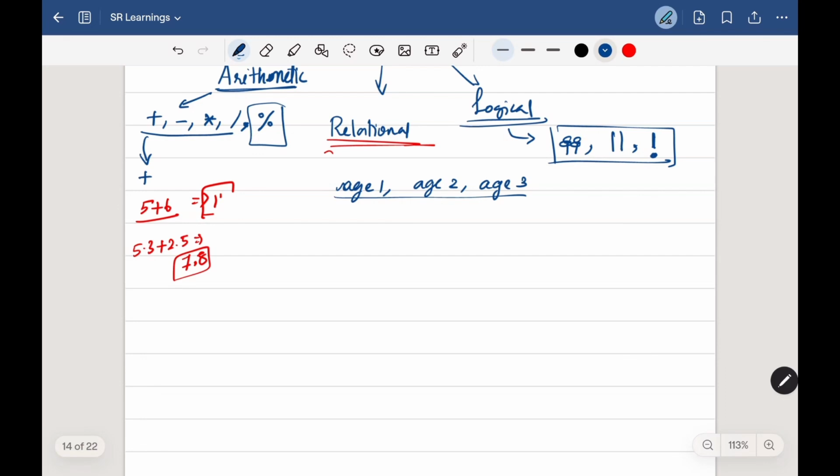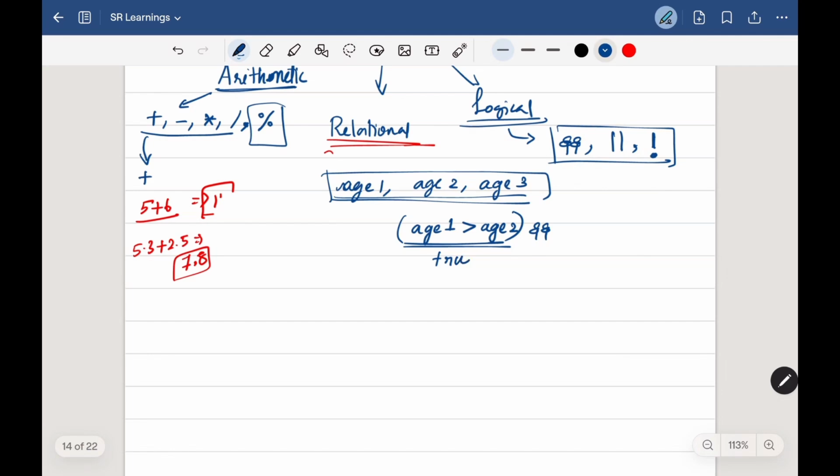This will help us find the result for combined conditional results, and help us combine conditions. For example, if we have to find out which is the biggest one, then I can write: if age 1 is greater than age 2 and also age 1 is greater than age 3. In this condition I wrote age 1 is the biggest one.